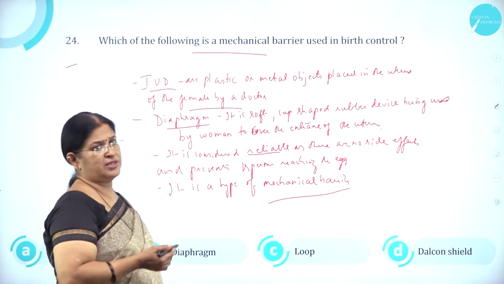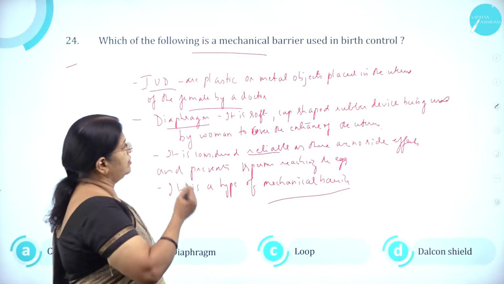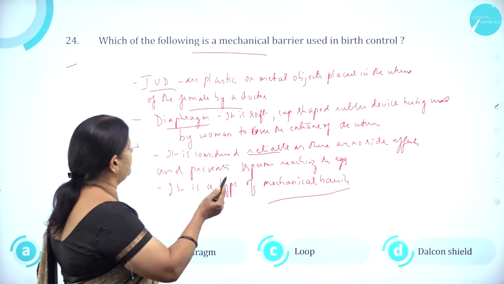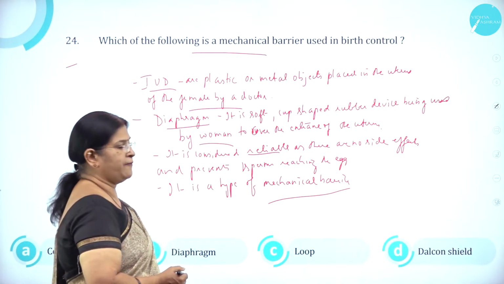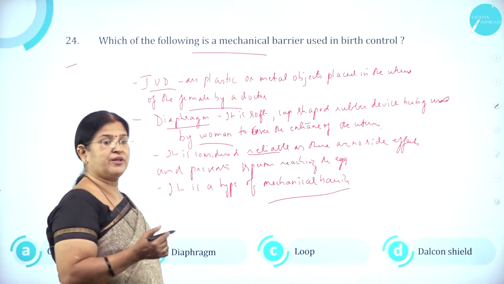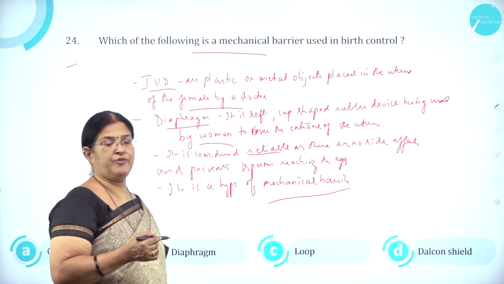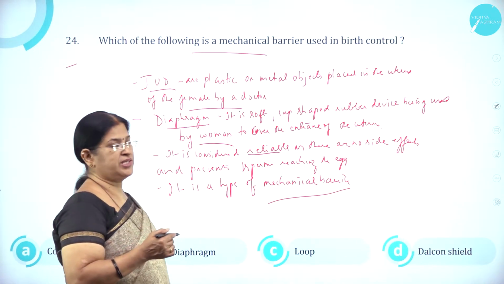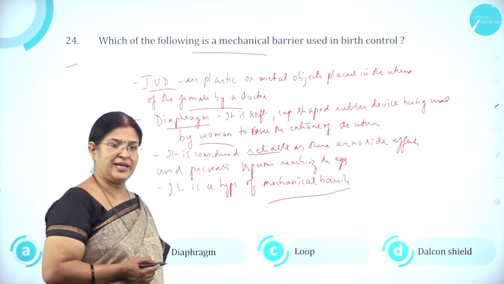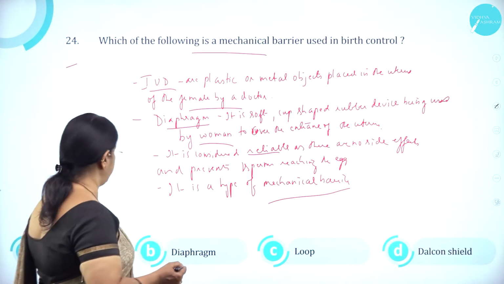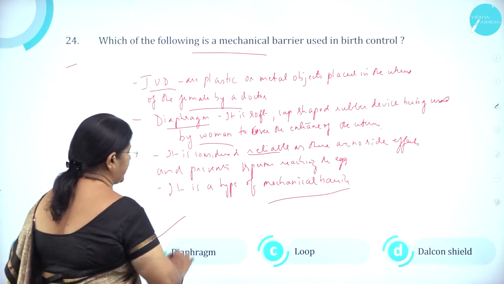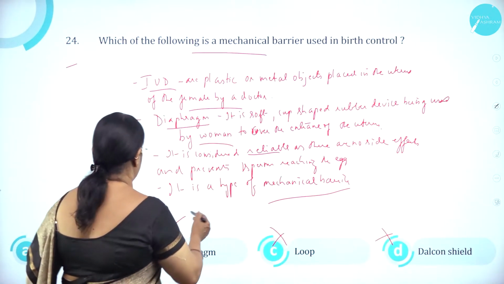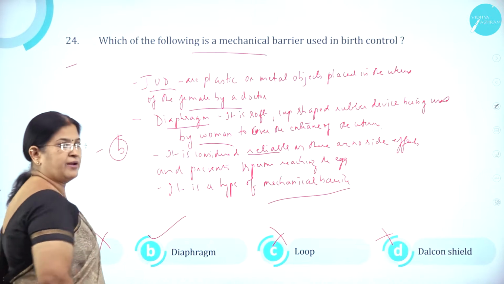The diaphragm is one such mechanical barrier, a soft cup-shaped rubber device used by women to cover the entrance of the uterus. It is considered one of the reliable methods as it does not cause any side effects, and it prevents the sperm from reaching the egg. So the answer is diaphragm. Option A, copper T, is wrong. Option B, diaphragm, is correct. Option C, loop, is wrong. Option D, Dalton shield, is wrong. So option B is the right answer.